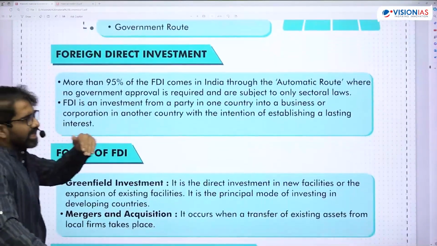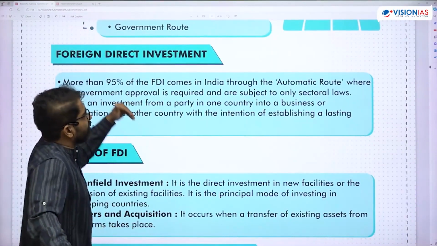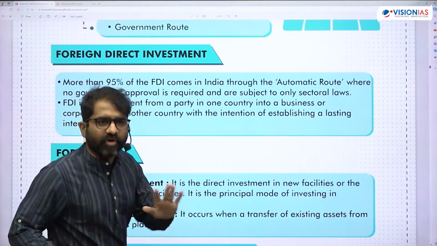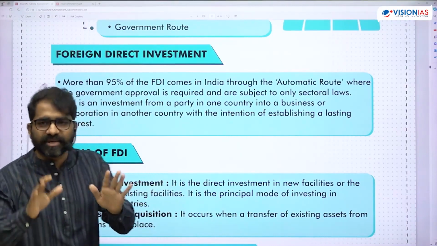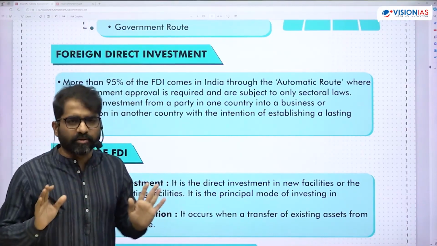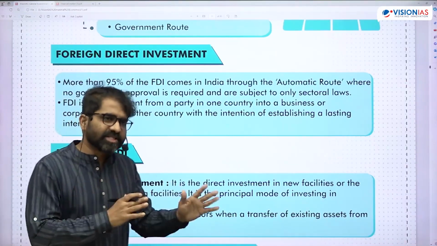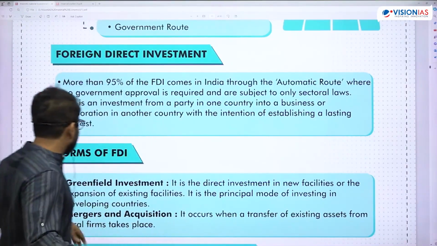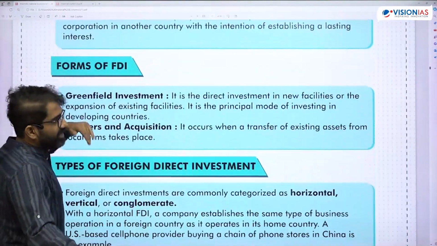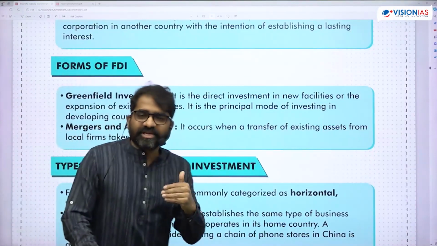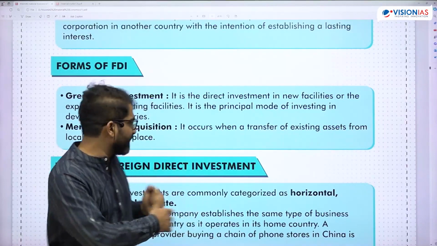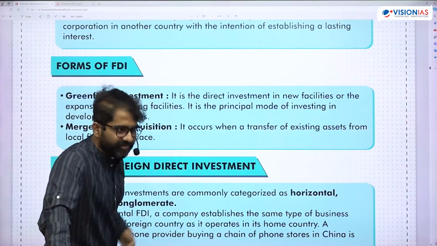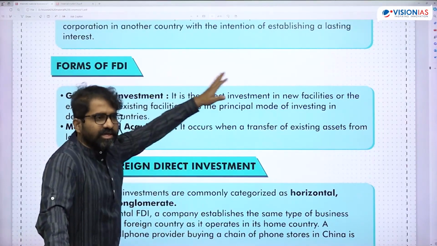Today, government has taken decisions in terms of liberalizing norms with respect to foreign investments, right? So that is the reason most of the chunk of the FDI that is coming in is coming through the automatic route. Of course, not all, but a major chunk is coming through the automatic route. Okay, so when we talk about different forms of FDI, if foreign investment is coming into a project where you are starting from the beginning, from scratch, you call it greenfield.